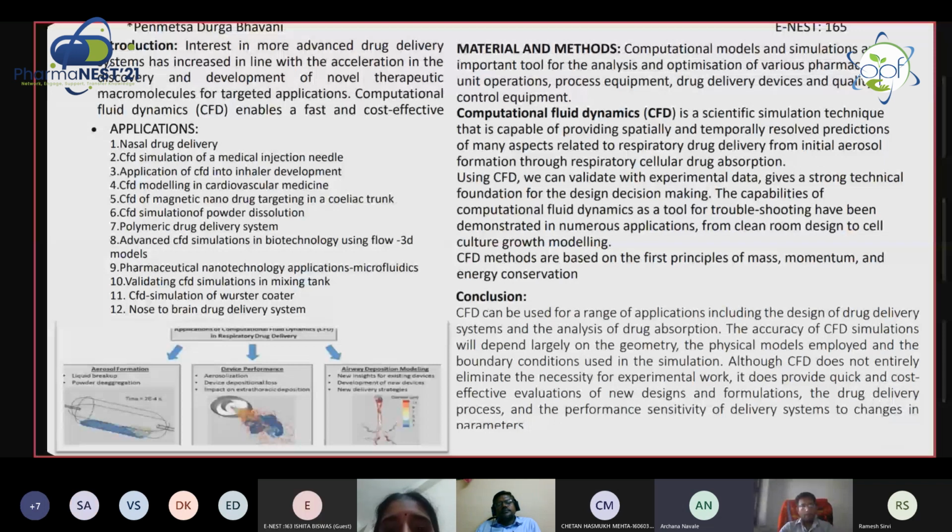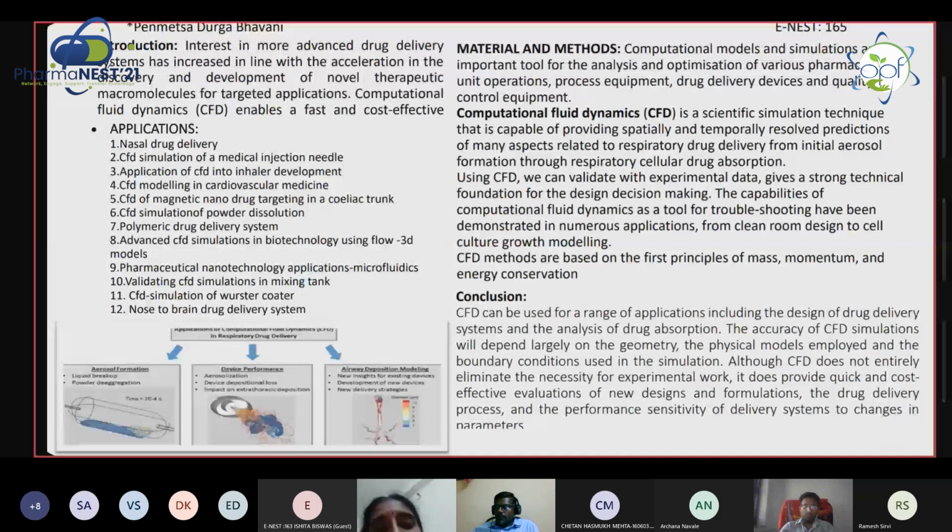Magnetic nano drug delivery system, ma'am. In a magnetic nano drug delivery system, we have to target a particular tissue, ma'am, whether it is the heart or the brain, whatever it is, we have to deliver the drug to a particular tissue. Then how the transport takes place, and how the polymer is going to release the medicament, all this we can analyze by taking a model in a three-dimensional structure.